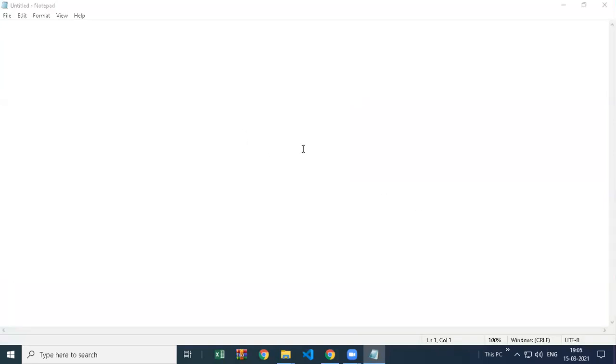Okay. So today is the introduction session of the DSA module. DSA is data structures and algorithms. So we are going to focus on what this DSA is, what we are going to see in this module, and which software we are going to use for this.